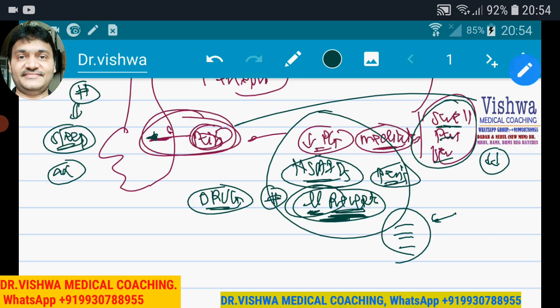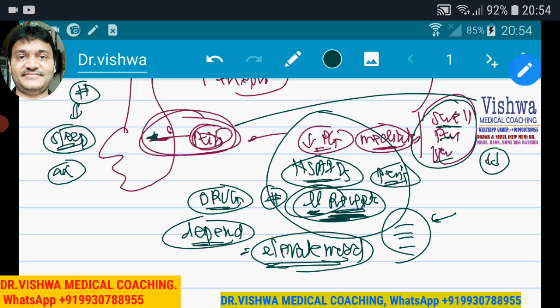Toxicity: morphine is also a drug which can cause dependence, because what exactly happens is it also elevates the mood. And something that is going to elevate the mood.